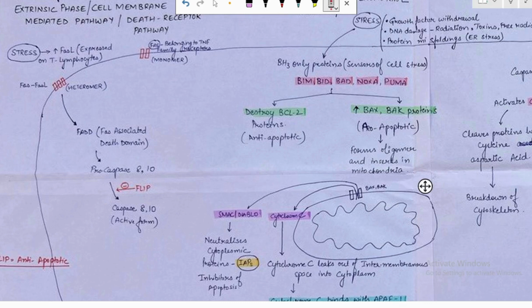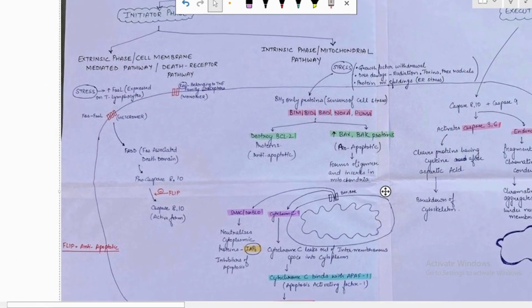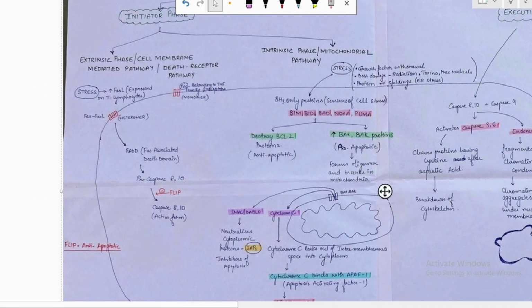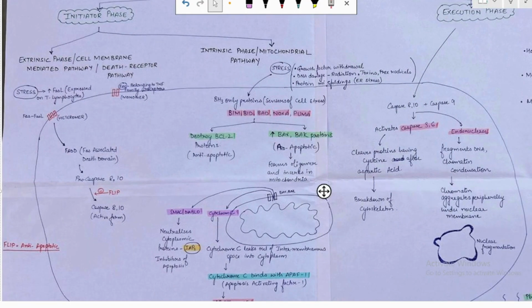Holding this till now, I'll move on to the other phase of the initiator phase. The extrinsic phase leads to the activation of caspase 8 and 10, and moving on to the other pathway, that is the intrinsic phase or the mitochondrial pathway. As the name says, mitochondrial pathway, so it would have something to do with the mitochondria also. So, starting with the intrinsic phase.